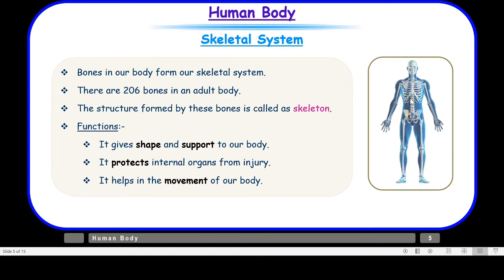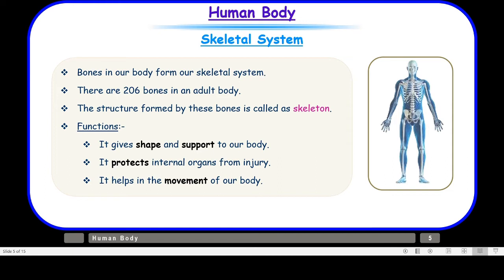We'll read about the spinal cord in the nervous system, but here you should know that this is called the spine, and the spine protects the spinal cord. And then it helps in the movement of our body. As I told you, muscles are attached to the bones, and together they help in the movement.